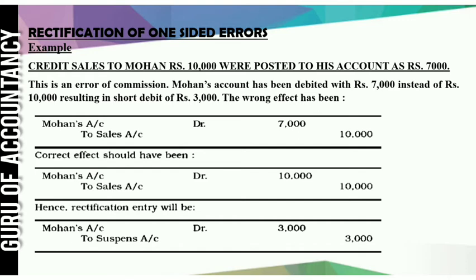So what will we do? Mohan account will be debited with the 3,000 to suspense account 3,000. So here also only one account, that is Mohan account, is affected. So it is a one-sided error, and with the help of suspense account we can rectify the error. Mohan account debit to suspense 3,000.